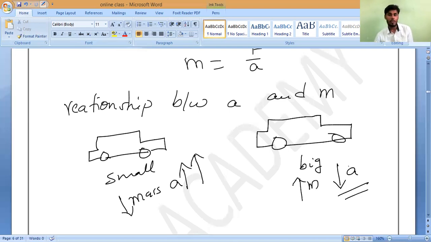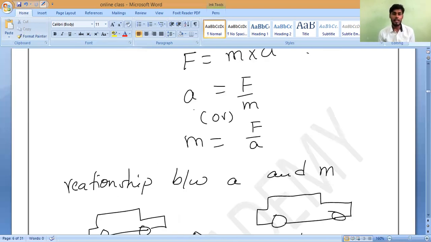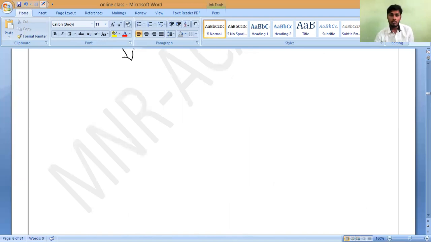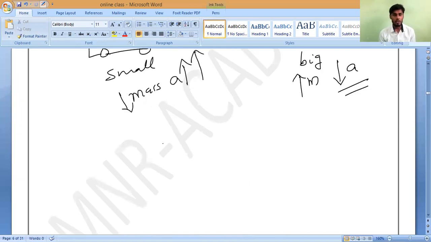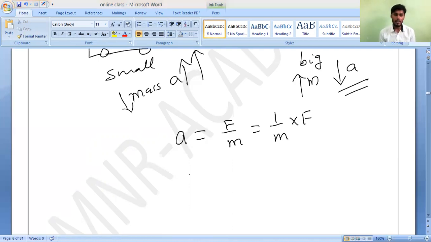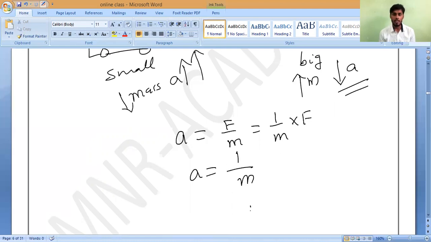That is why you may observe in the formula, if A is here, then mass is at inverse position. If mass is here, A is at inverse position. Is it yes or no? So acceleration is equal to F by M. Can I write this like 1 by M into F? Is it right or wrong? Will you accept it, Pradosh? Yes, sir. So acceleration A is equal to 1 by M into F, correct?